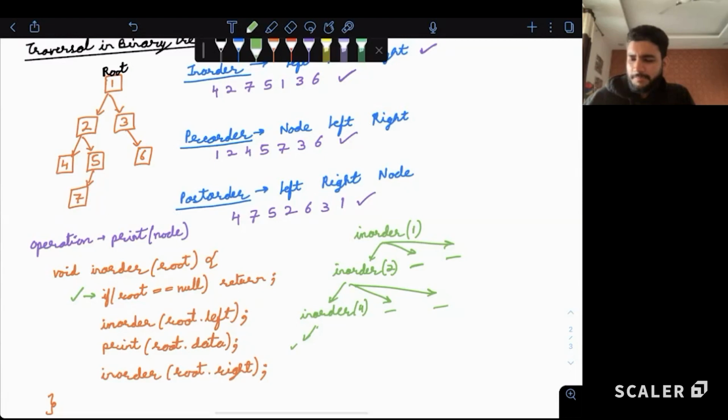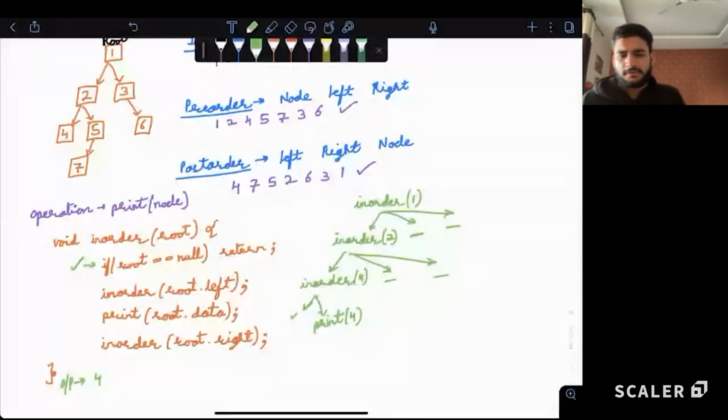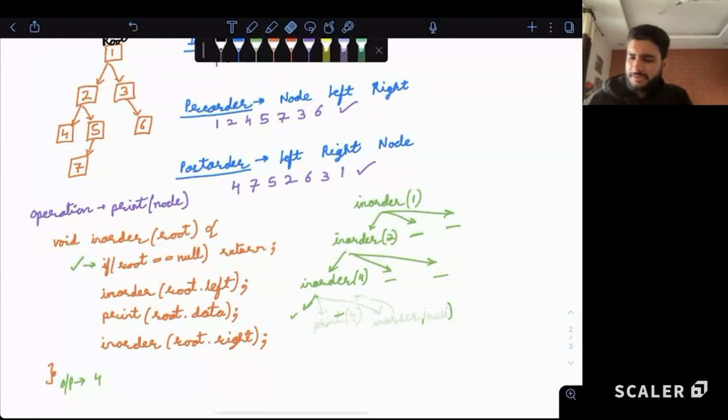This is complete. So it will now call the print statement, printing of 4. So we'll have 4 as our first print. Is it clear how we are getting 4 as our first print statement? Now we'll call the third part, that is inorder of the right child of 4. Right child of 4 is what? Null. So it will also return. So this entire function is complete and will directly return back.